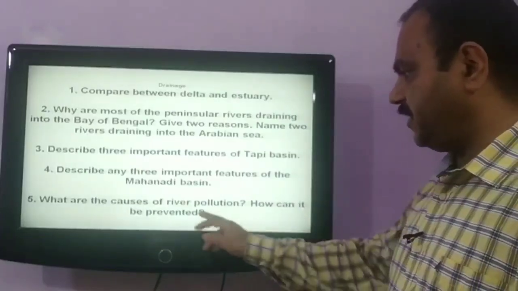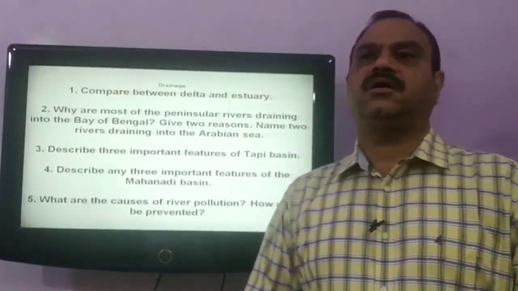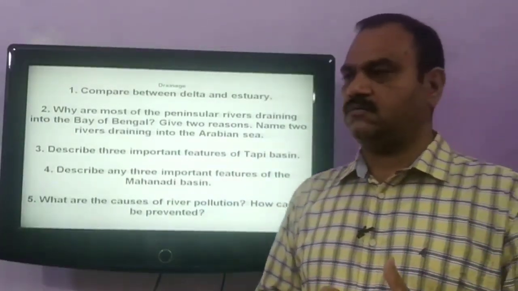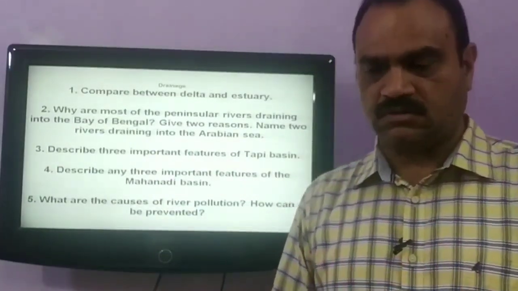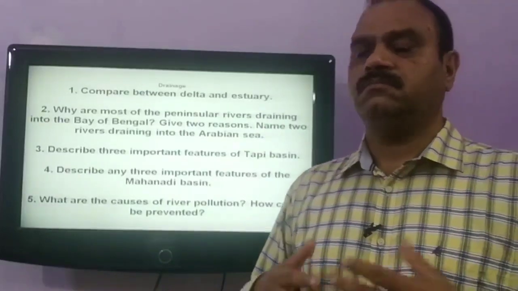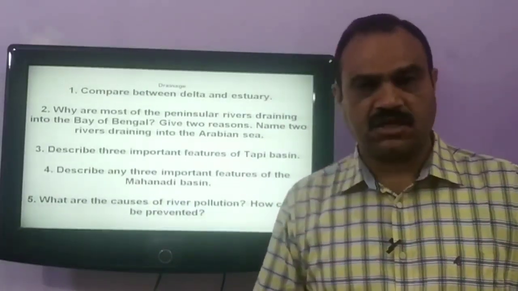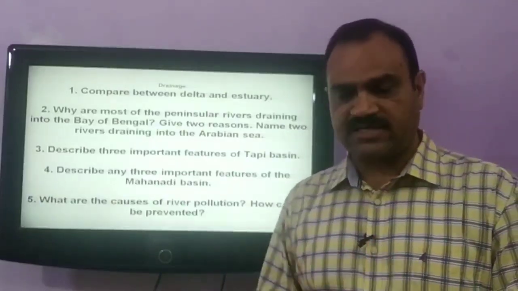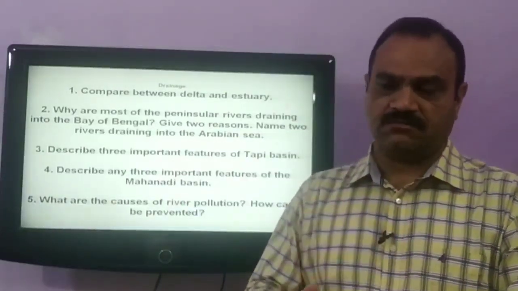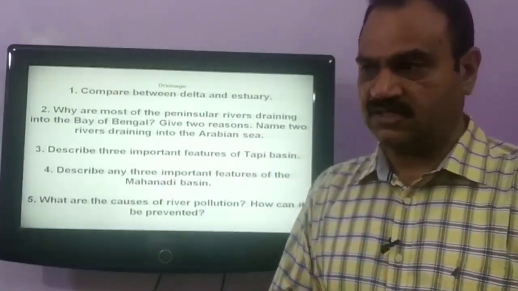Our last question is, what are the causes of river pollution? How can it be prevented? Rivers are polluted by domestic, municipal, industrial and agricultural waste. All these wastes and effluents are dumped or thrown into the rivers.